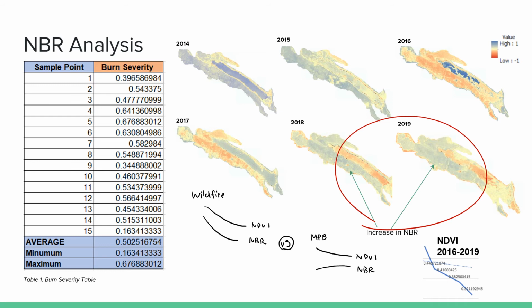This situation is caused by the mountain pine beetle outbreak in the most recent years again, because when a wildfire happens, we can see a trend of both decreasing NBR and NDVI. But in the situation of a mountain pine beetle, we can see an increased NBR and decreasing NDVI.